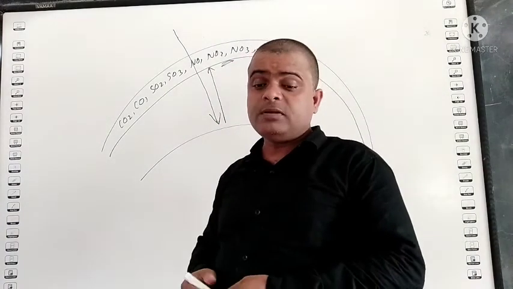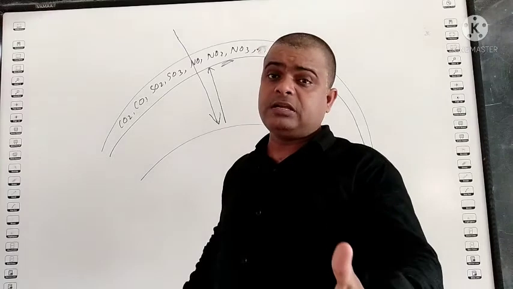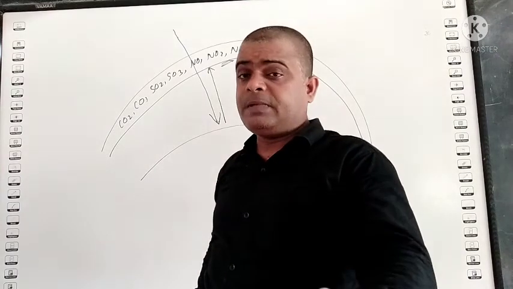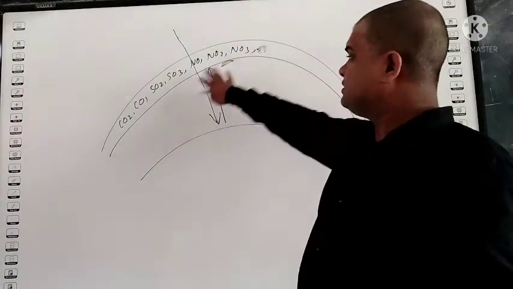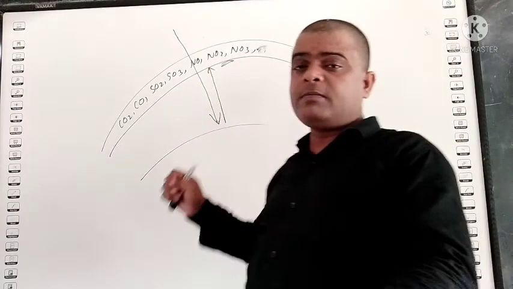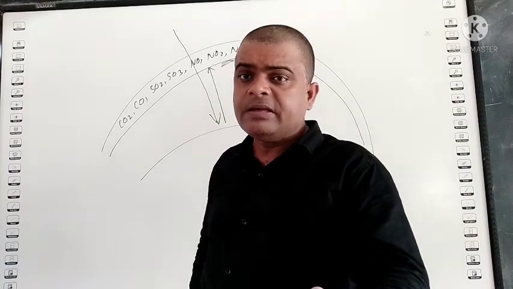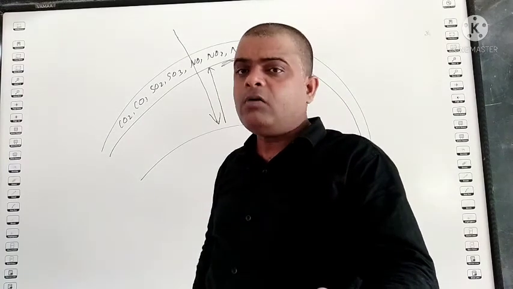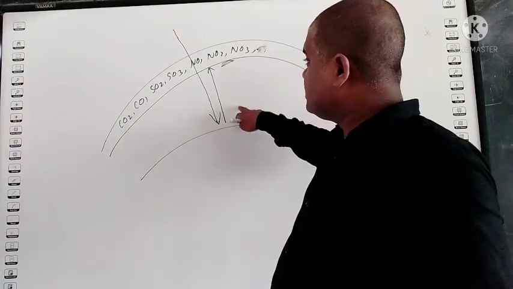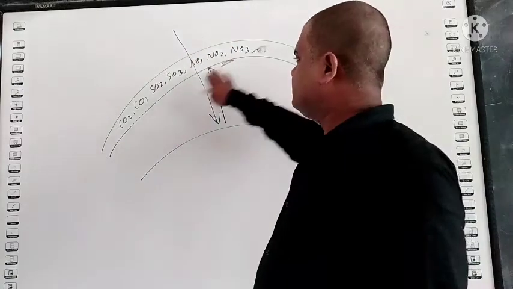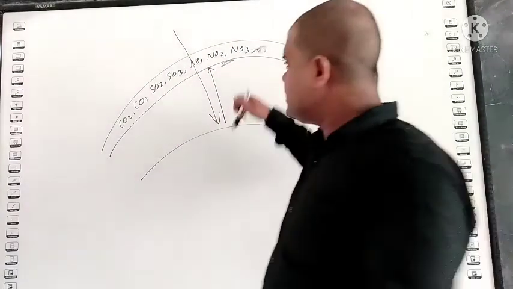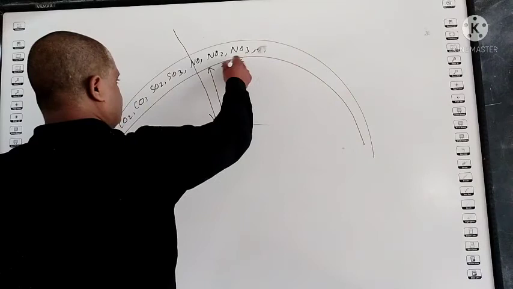You know, student, global warming. So global warming occurs due to the presence of such gases. And you understand global warming? Global warming means the atmospheric temperature has increased. Okay, you know how? Because when the heat returns back, it is trapped in their path. And as a result, the temperature increases.